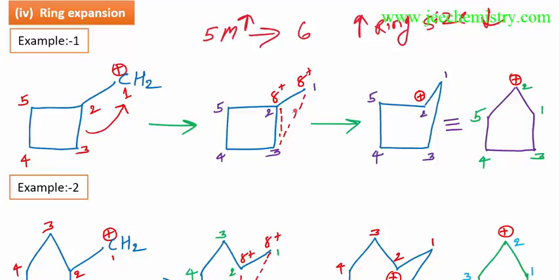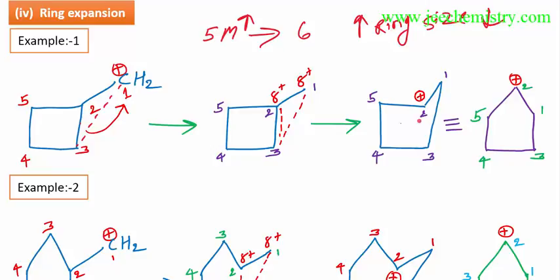This happens slowly. This plus charge slowly shifts to this position, and then finally the plus charge will come to this position. This will go to this position. Now 1, 2, 3, 4. From 1 to 2 positions, the carbocation will come. In these 2 positions the carbocation has now reached, and this is the equivalent structure of this.